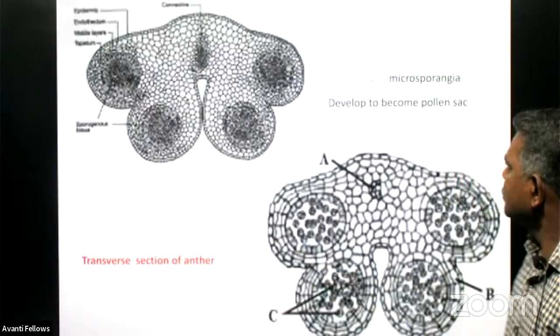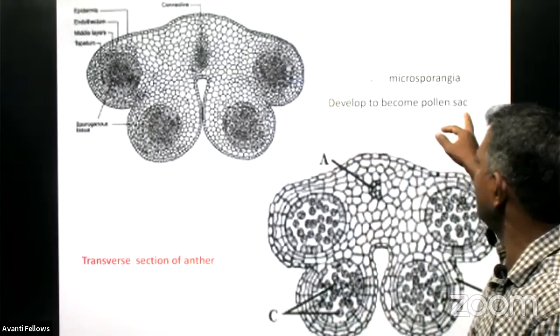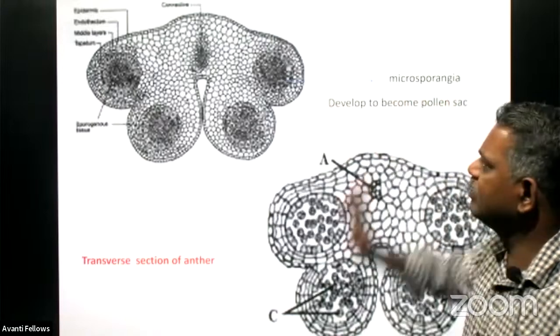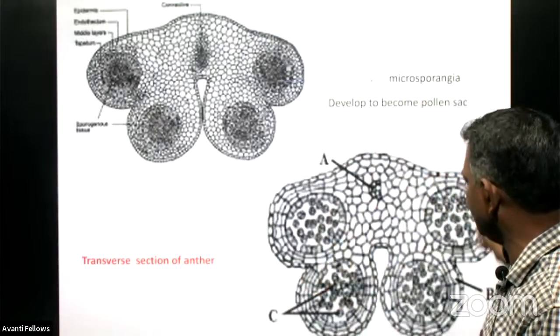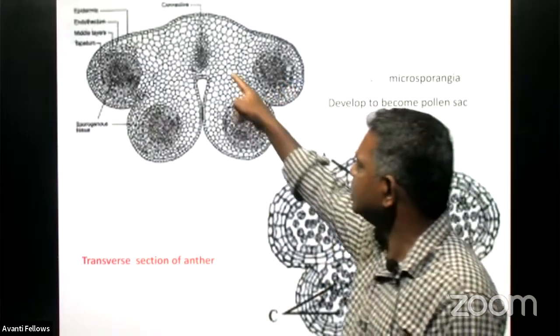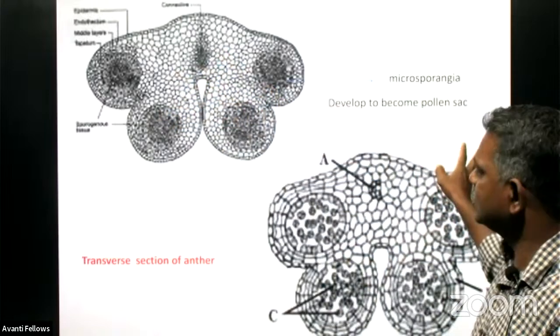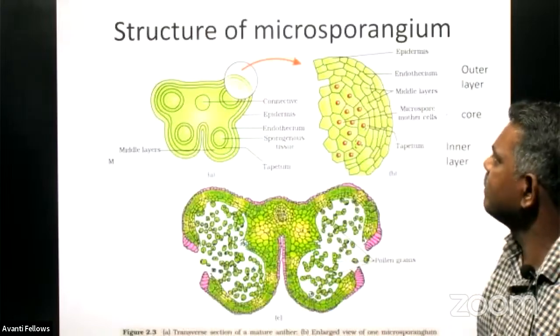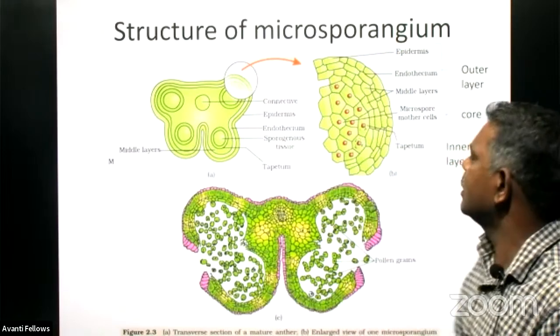And this is the microsporangia, and this only develops to become the pollen sacs. It is the transverse section of an anther. In the transverse section of the anther, you can see the bilobed anther, and this is the structure of the microsporangia.